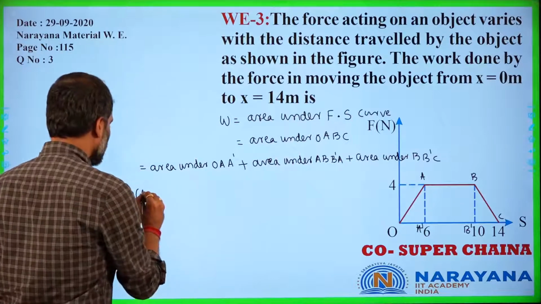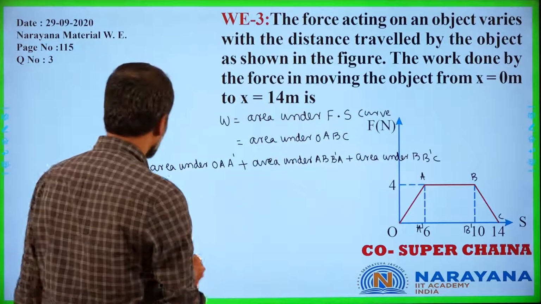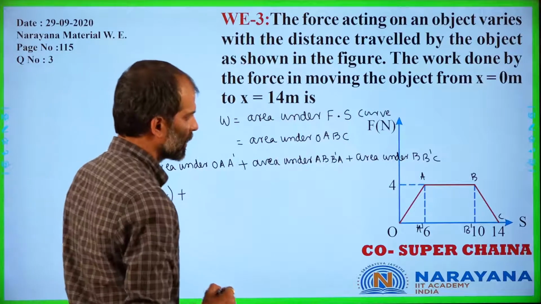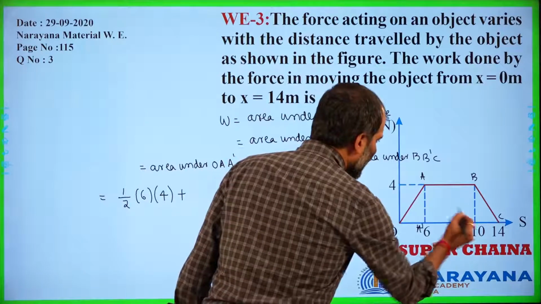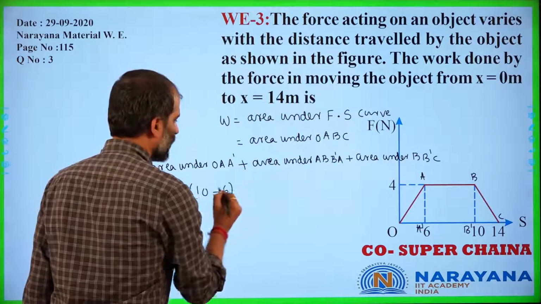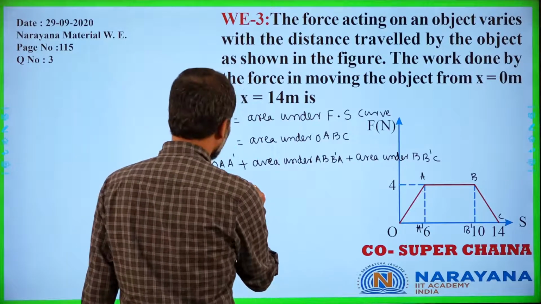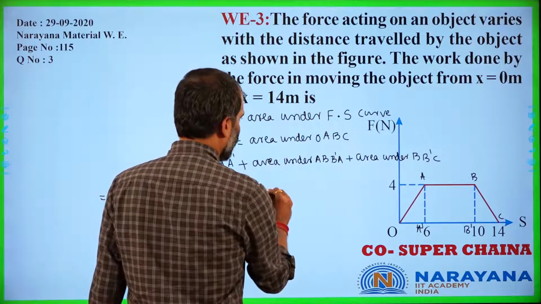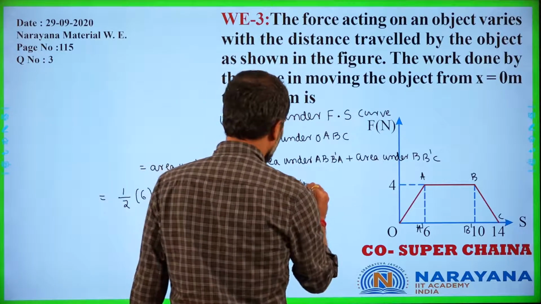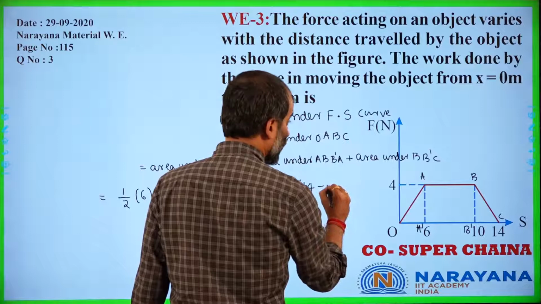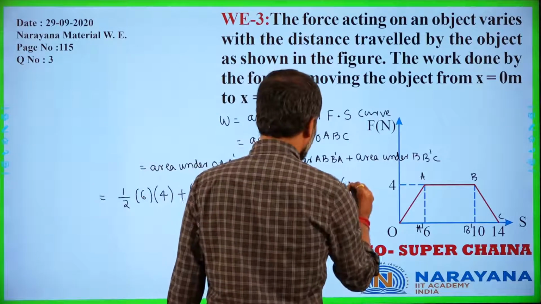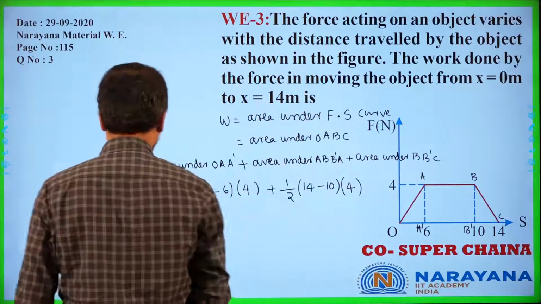Base is equal to 6 into height is equal to 4, plus this A dash B dash is 10 minus 6, that is length, into breadth is equal to 4, plus half, base over here is 14 minus 10, that is B dash C, into height is equal to 4, right?